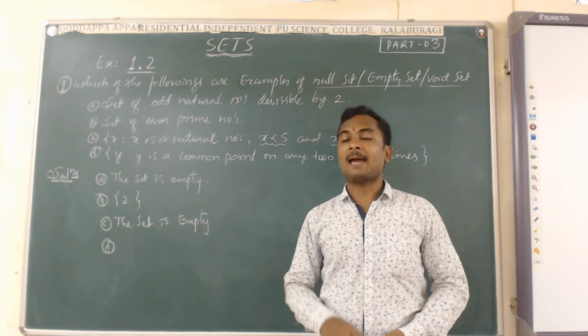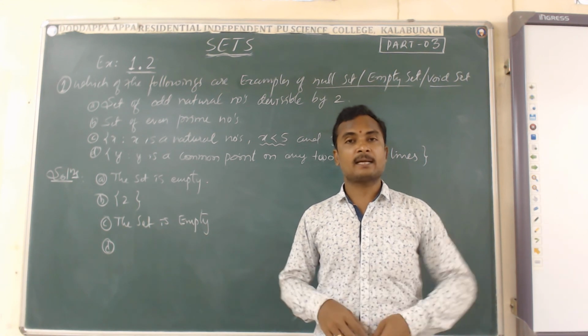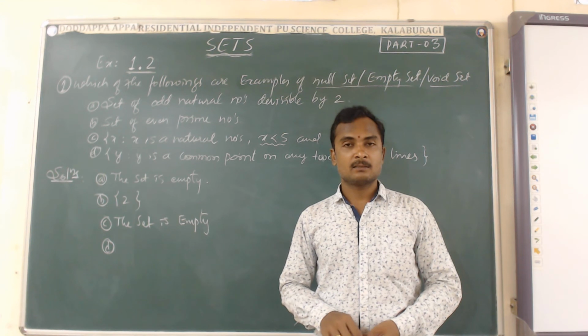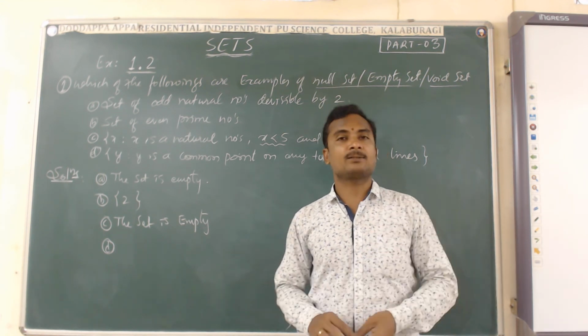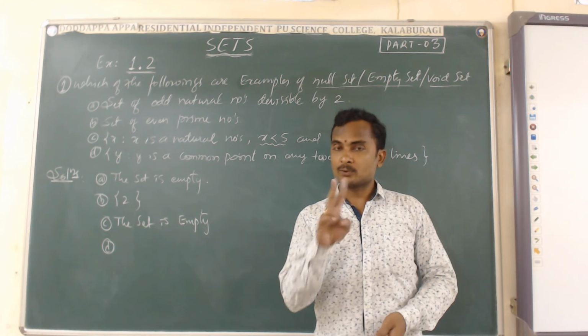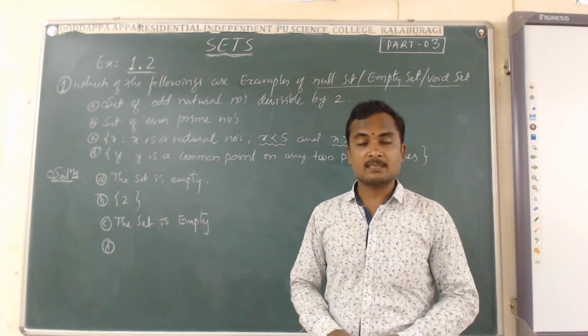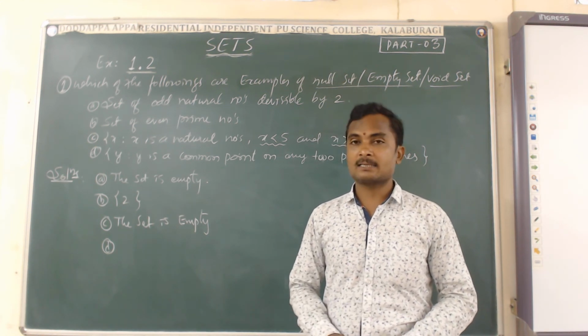Railway tracks run parallel to each other. The front two tires or rear two tires of any vehicle, four-wheeler, car, bus, you can see they run parallel. They turn parallelly left, they turn parallelly right. It means two lines which never touch each other in the plane or in space are generally called parallel lines.